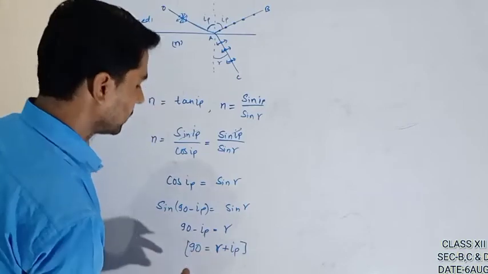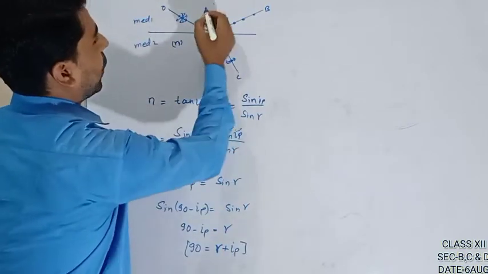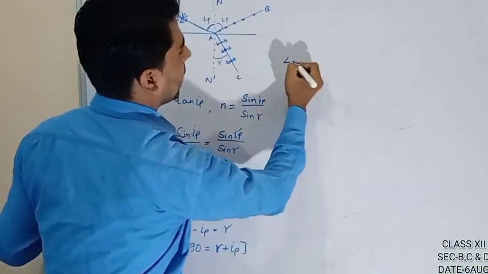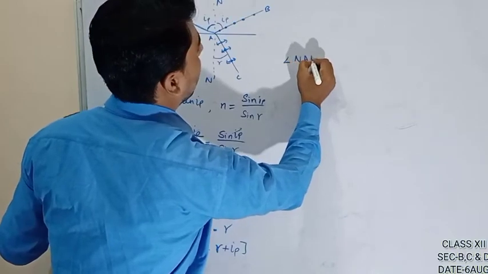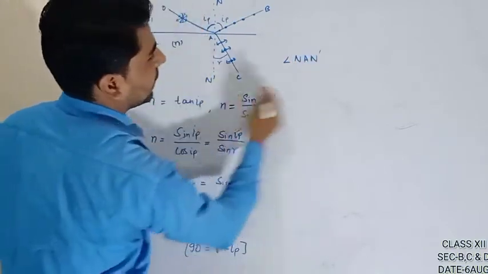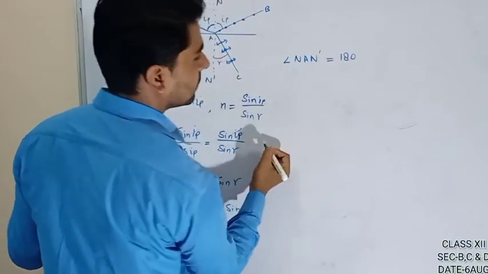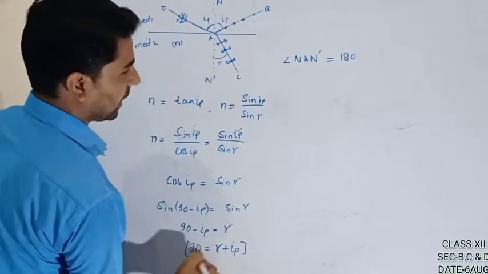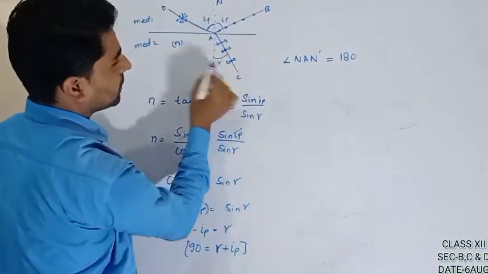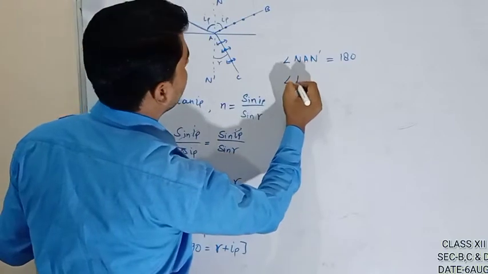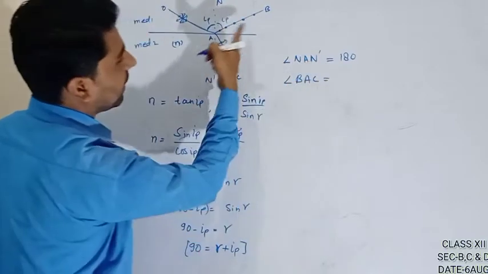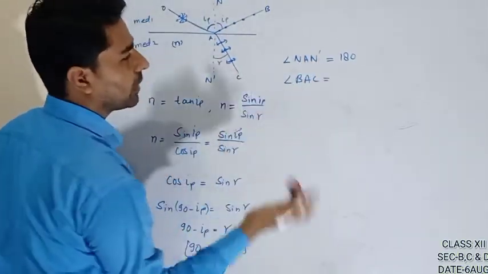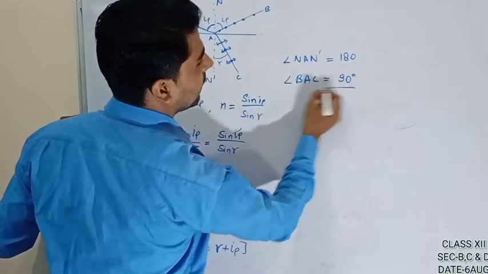See this one, the angle. Suppose this normal is n dash, so we can say angle n dash, the straight line will be what? 180, out of which the angle IP plus R is what? 90. IP plus R is 90. So the remaining angle, the angle BAC. Tell me the remaining angle: as this one plus this one is 90, the total is 180, so the remaining will be 90. So BAC is equal to 90 degrees.